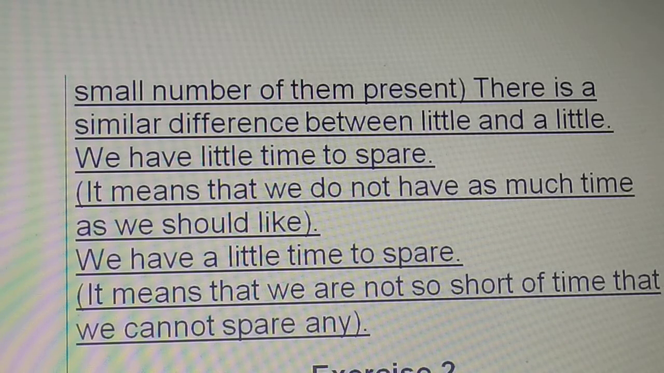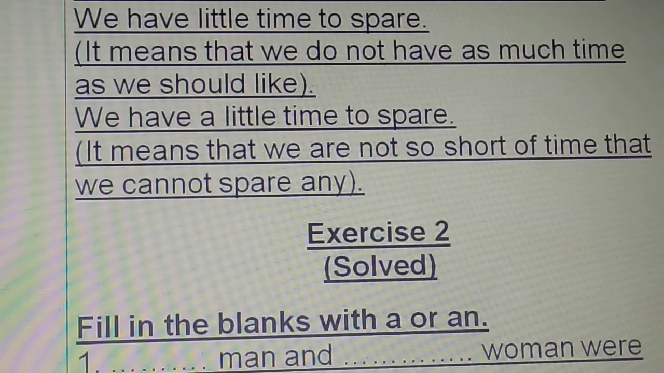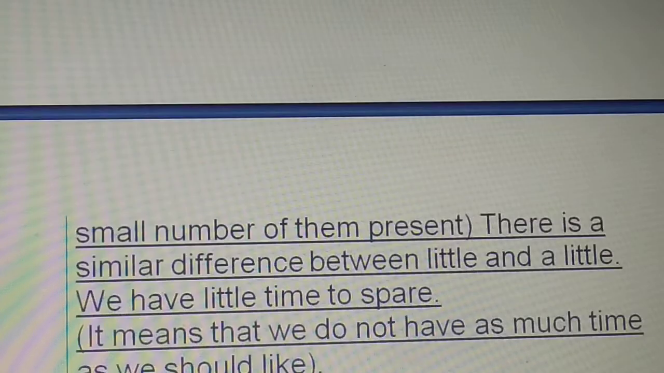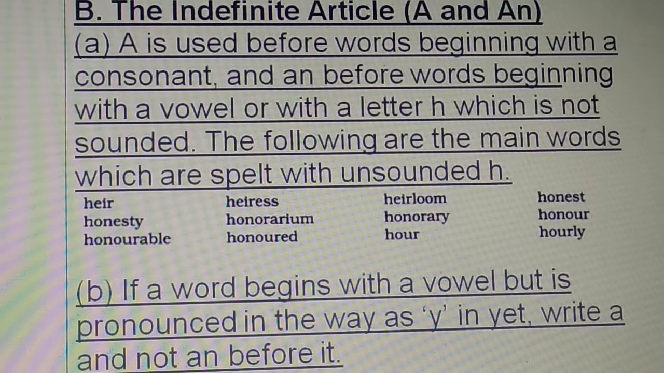There is a similar difference between little and a little. We have little time to spare. It means that we don't have as much time as we should or would like. We have a little time to spare. It means that we are not so short of time that we cannot spare any. Go through this rule once again, children. Please read it very carefully with proper understanding. Are you reading? Very good.